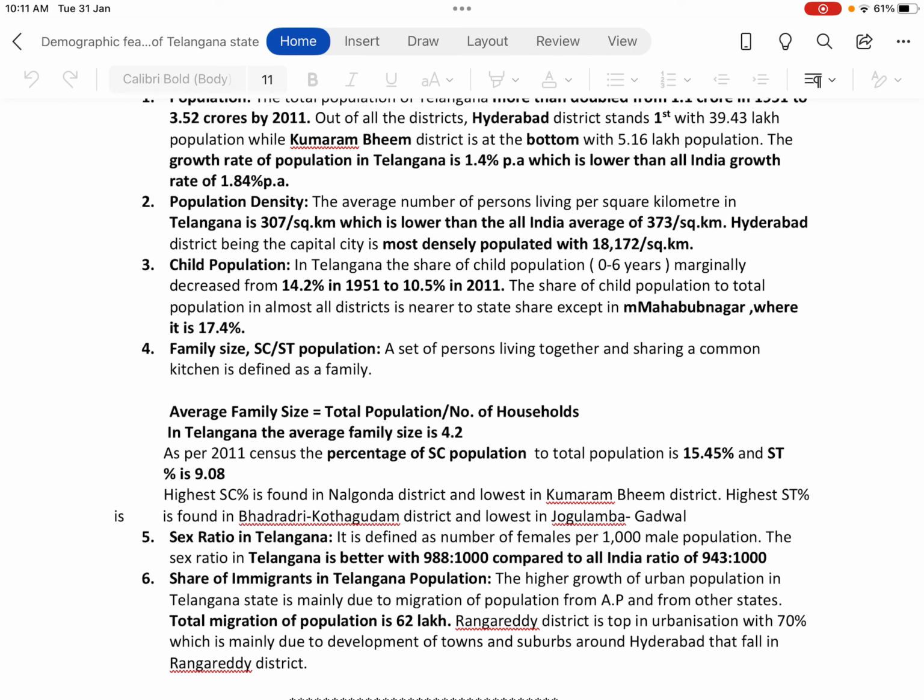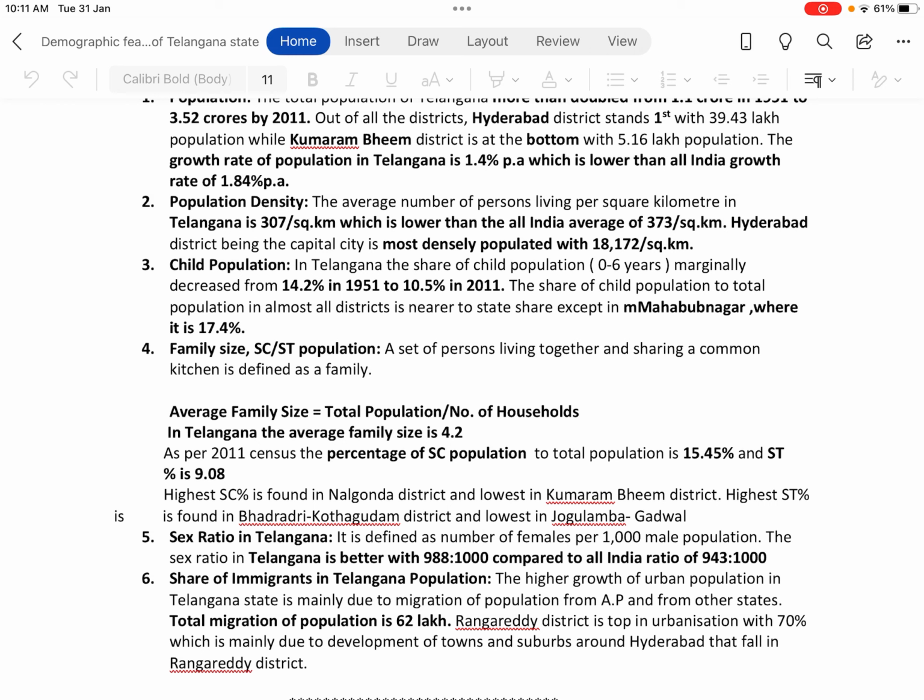Highest SC percentage is found in Nalgonda district and lowest in Kumarambheem district. Highest ST population percentage is found in Bhadradri Kothagudem district and lowest in Jogulamba Gadwal. Fifth one, sex ratio in Telangana. It is defined as number of females per 1000 male population.